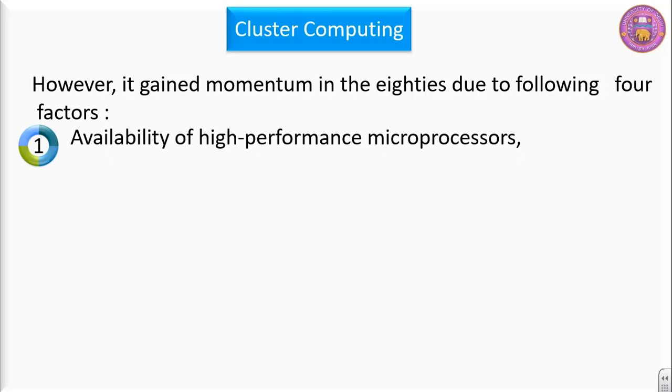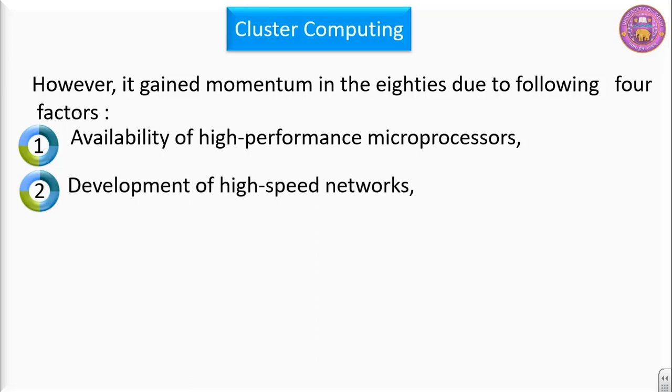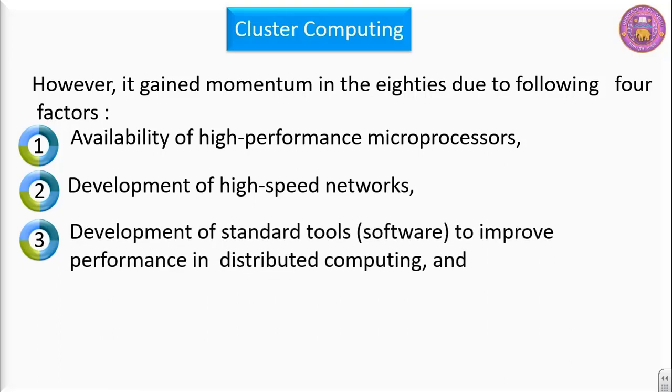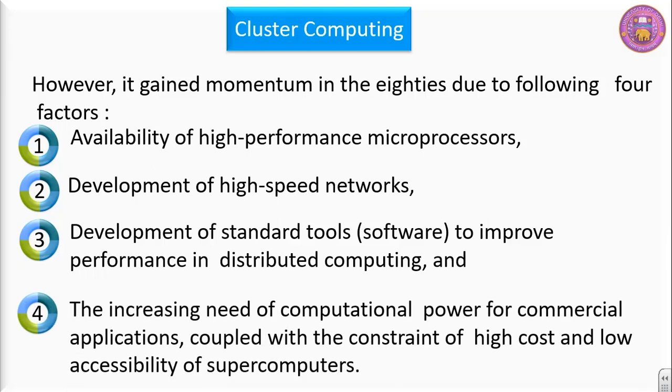First one, availability of high performance microprocessors. Second, development of high speed networks. The third one, development of standard tools, that is development of certain softwares which improved performance in distributed computing. And the fourth one is the increasing need of computational power for commercial applications, coupled with the constraint of high cost and low accessibility of supercomputers.